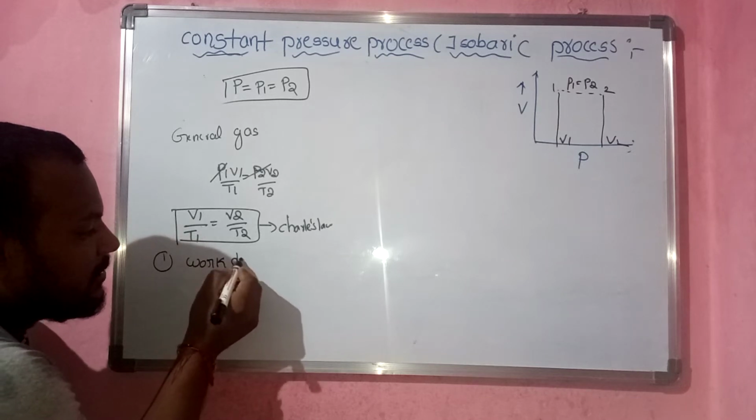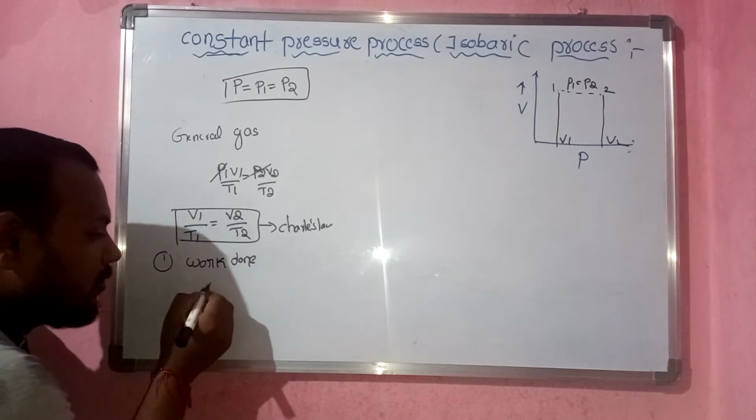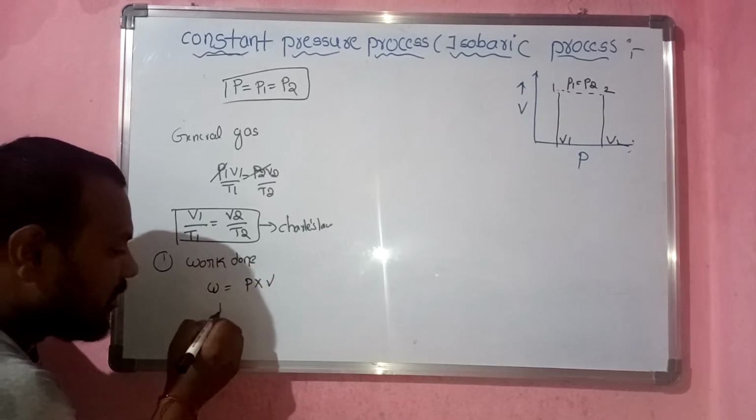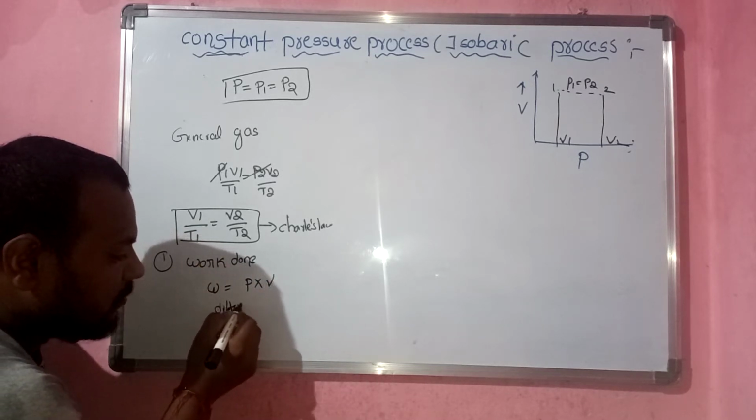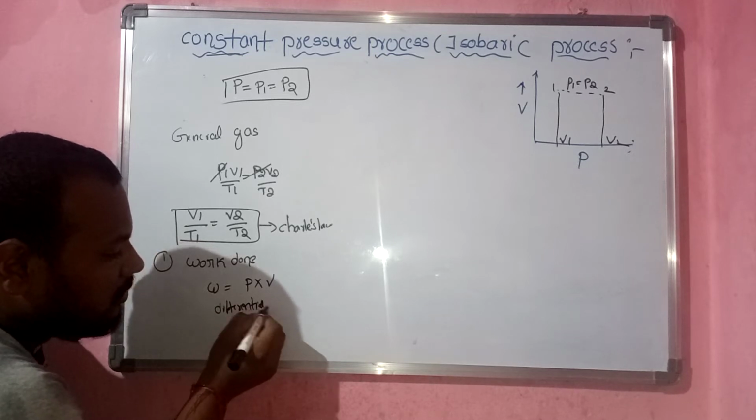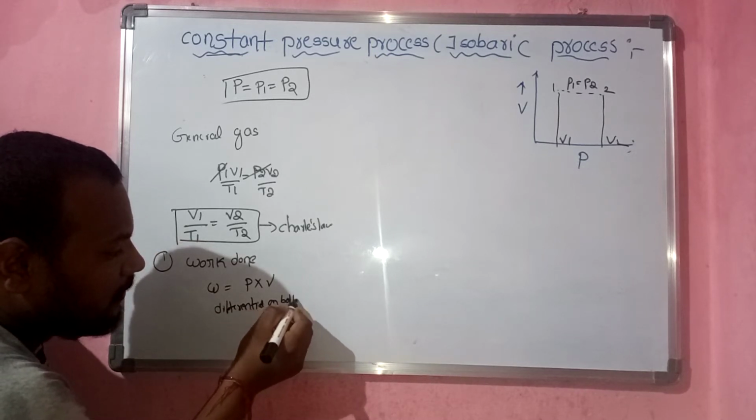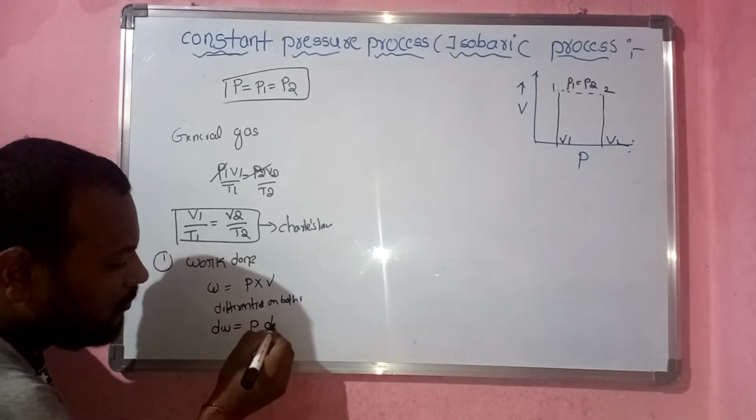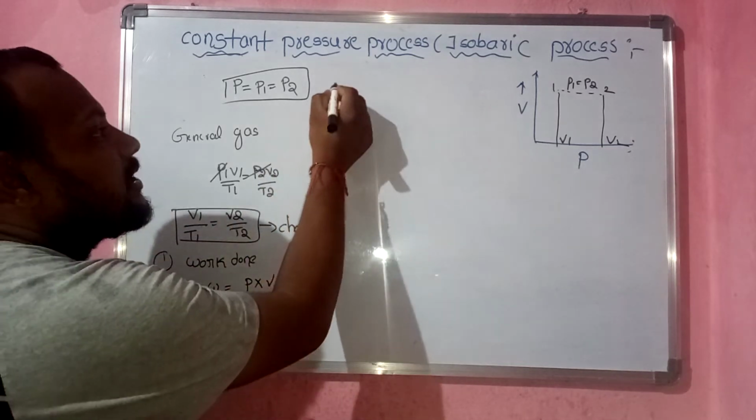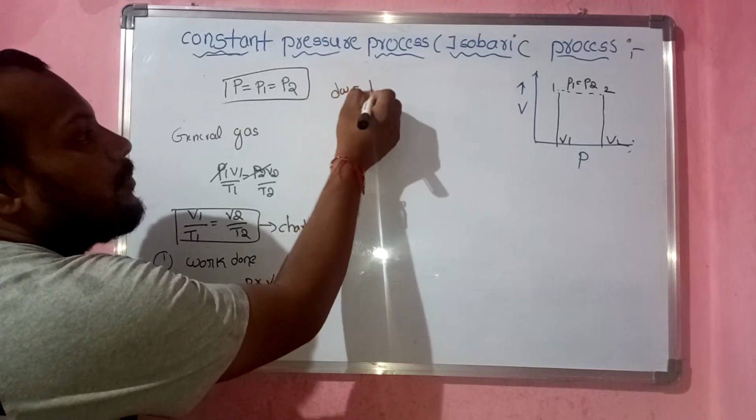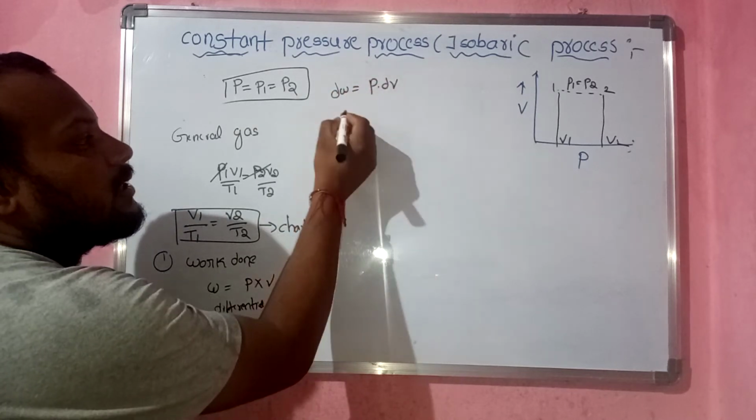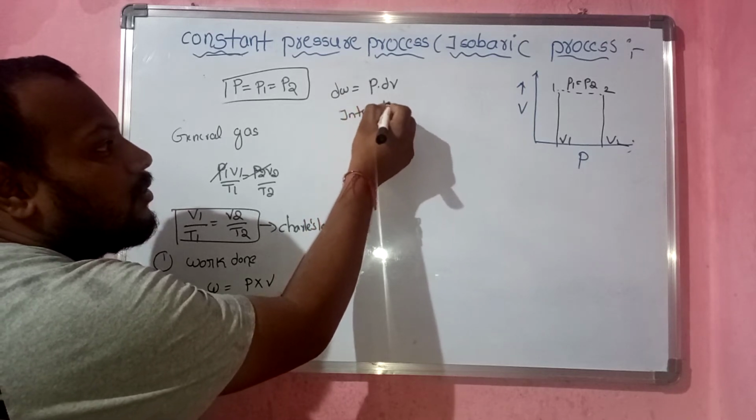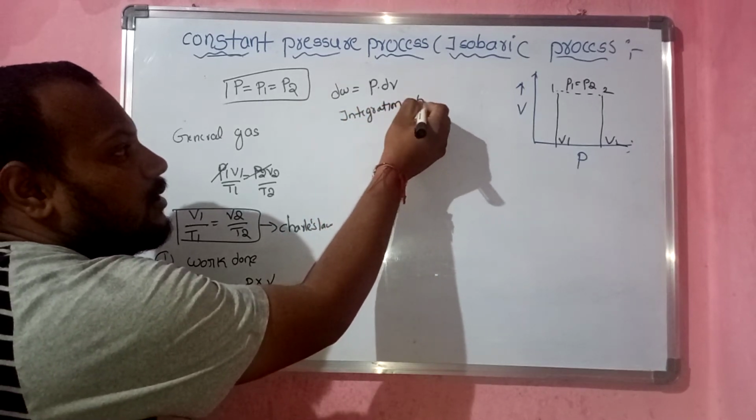So work done is equal to pressure into volume. So the same thing, differential on both sides. So then we will get dW is equal to P into dV. Now integrate on both sides.